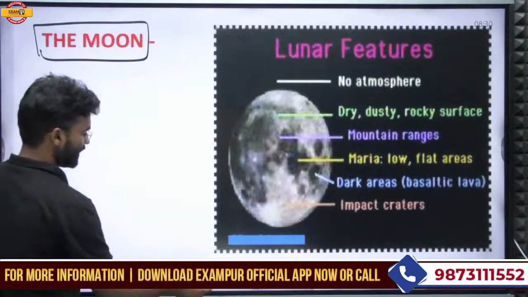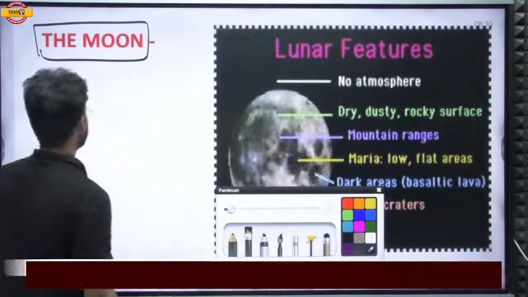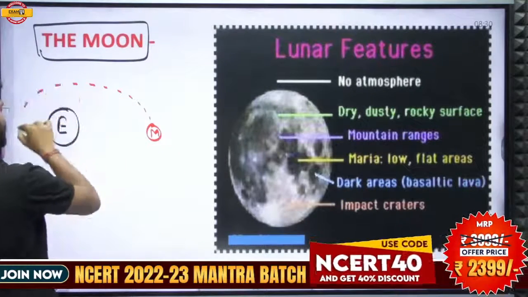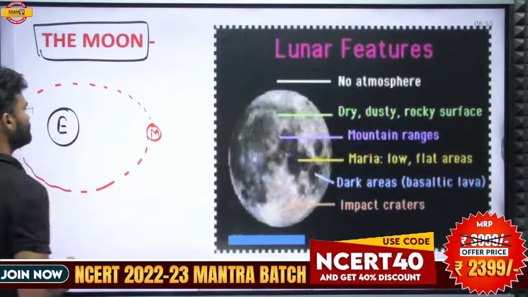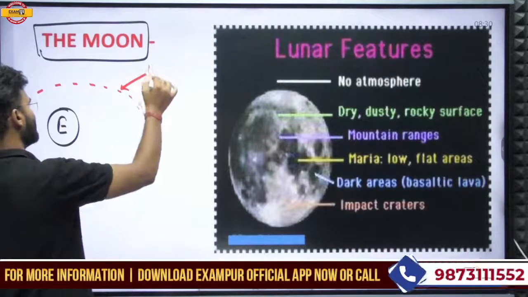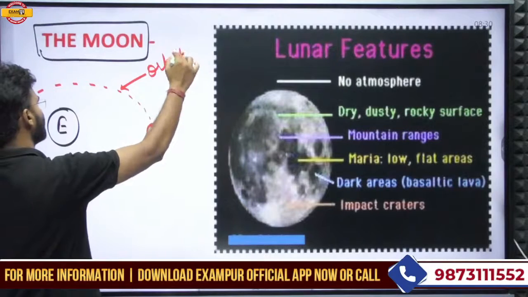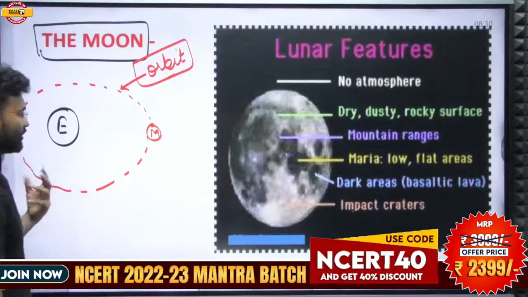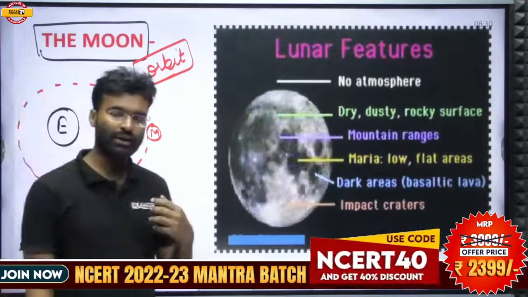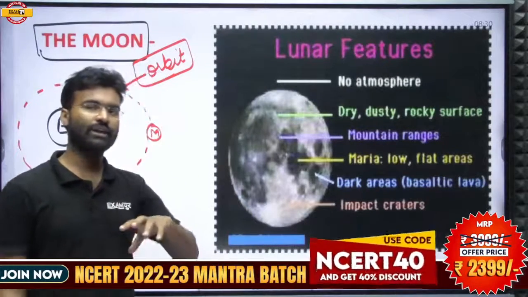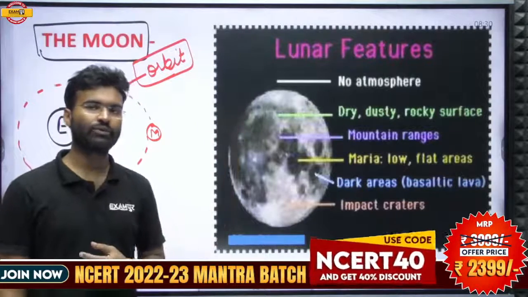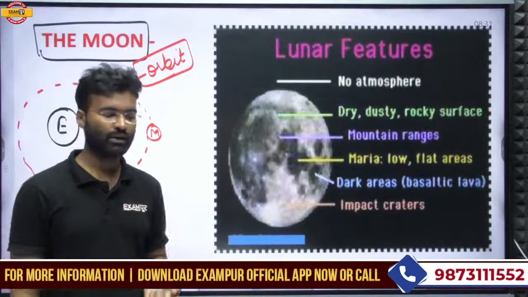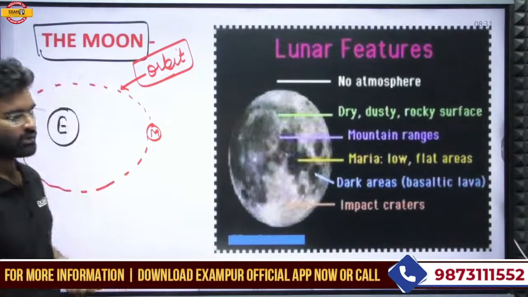So this celestial object, the moon, is revolving around the earth in a fixed path, and that path is called the orbit of the moon. The impact of the moon is also seen on the earth's surface in the case of tides. If you study tides, you will learn that the role of the moon is also important on our earth. Okay, so this is the moon.